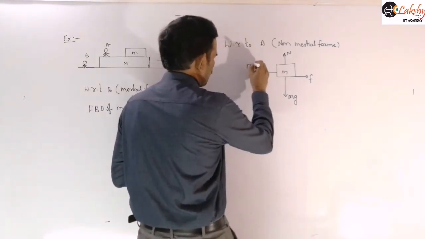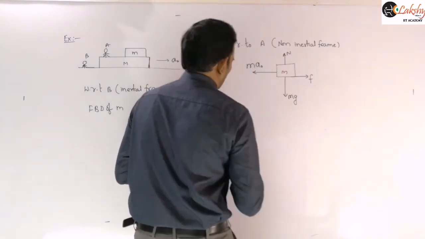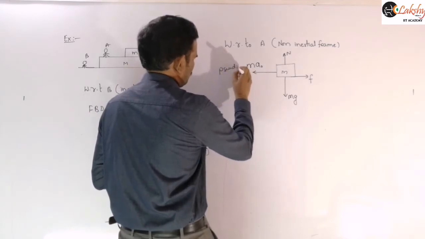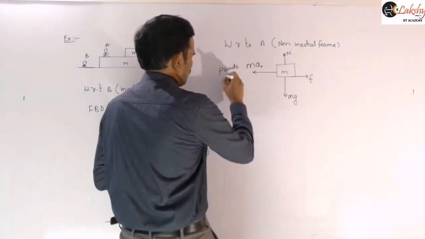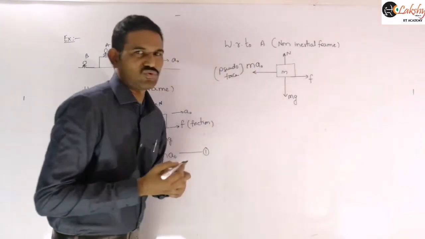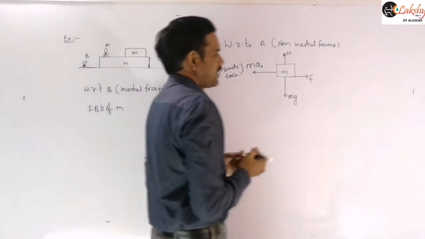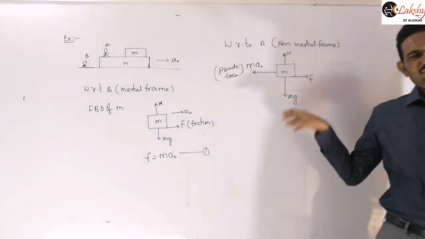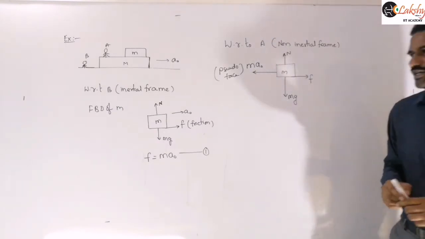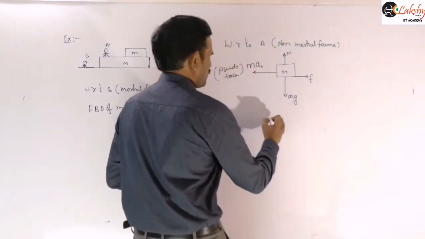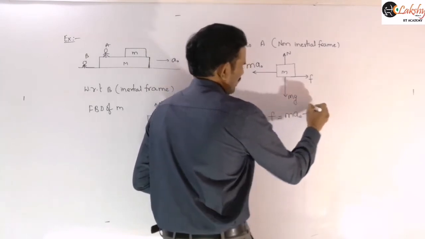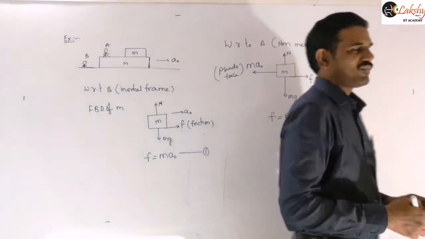That imaginary force is nothing but ma0. So this we call a pseudo force. So this is a pseudo force here, right? That ma0 is a pseudo force. Then under the action of these forces the object is in equilibrium. So as the object is in equilibrium, along the horizontal direction we can write the equation as F is equal to ma0. The equation is F is equal to ma0.